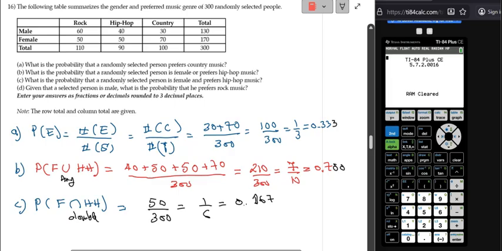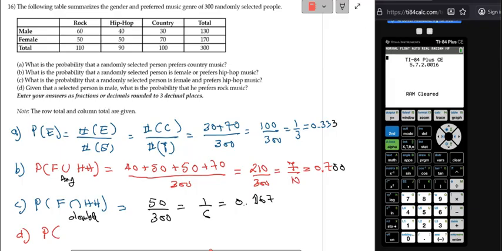So next one, they want, given that the selected person is a male, what is the probability that he prefers rock music? All right, so let's go to D. So the probability of a person liking rock music given, the given word is over here, the person is a male, is going to be the denominator, right? So this is the probability of rock over male. That's how you write it down mathematically.